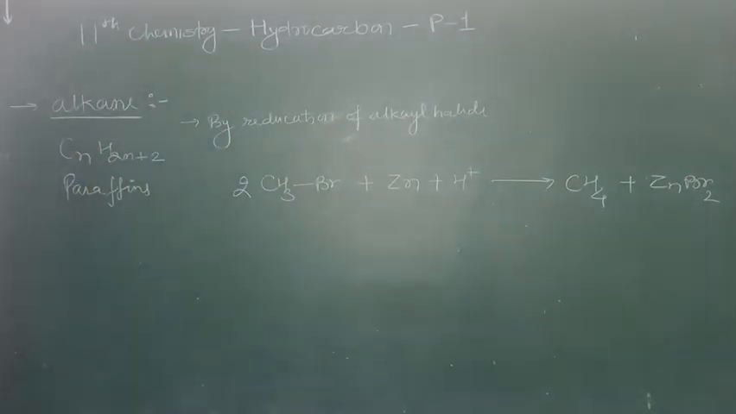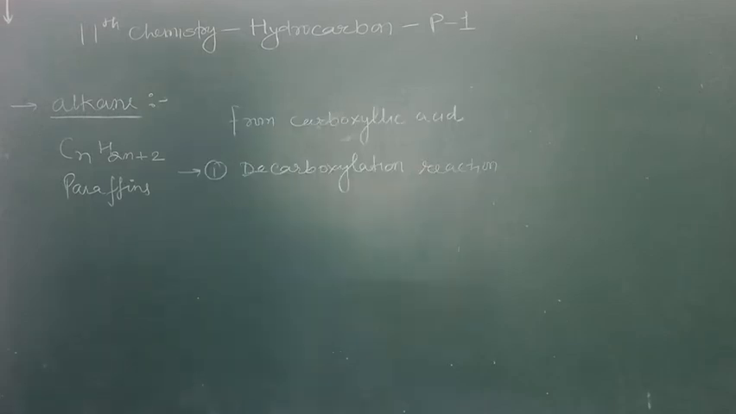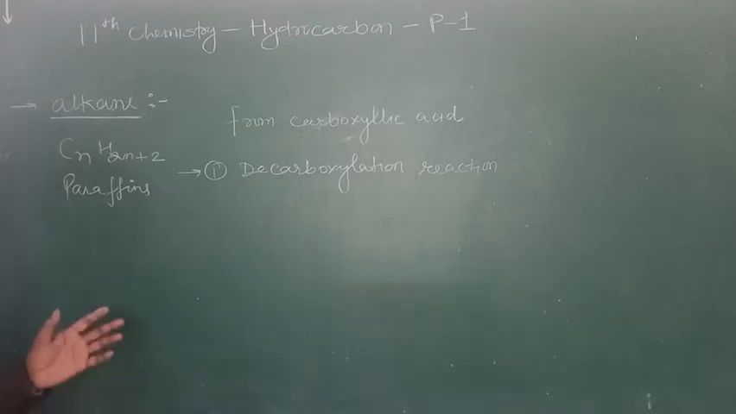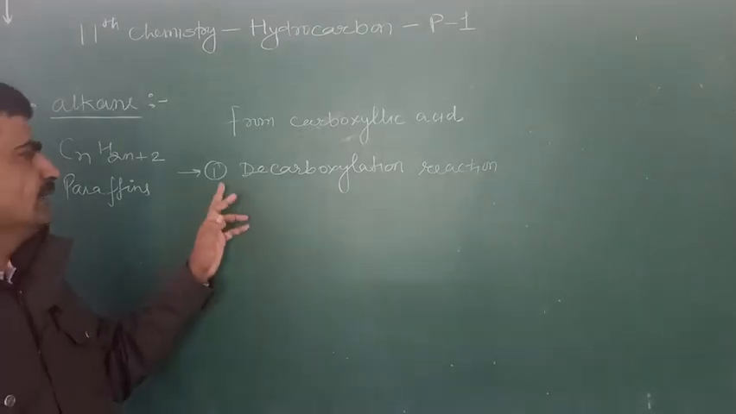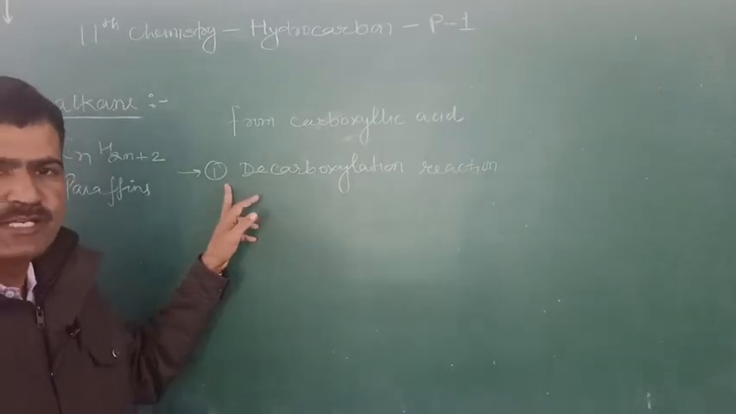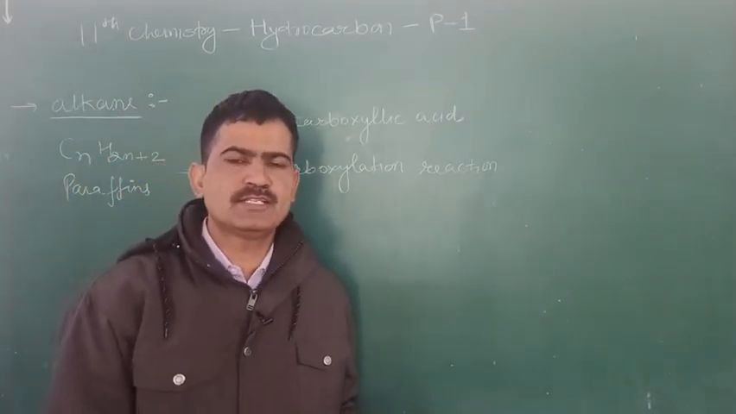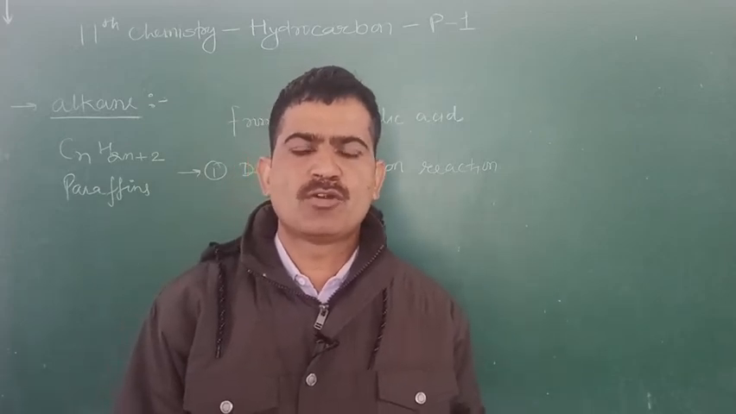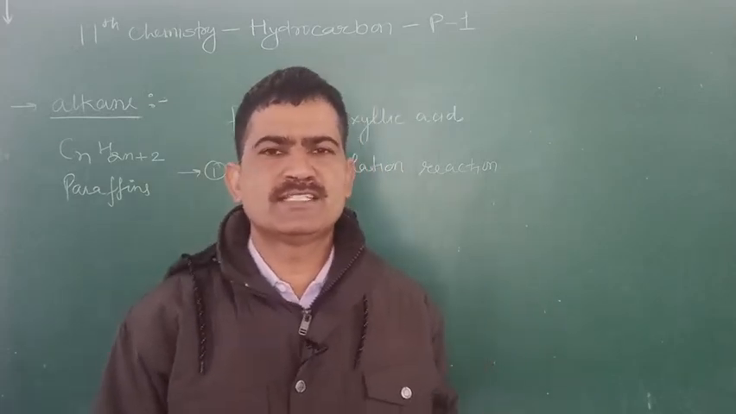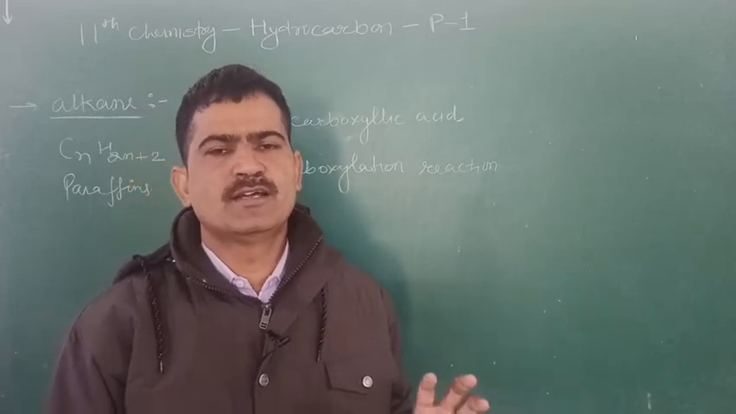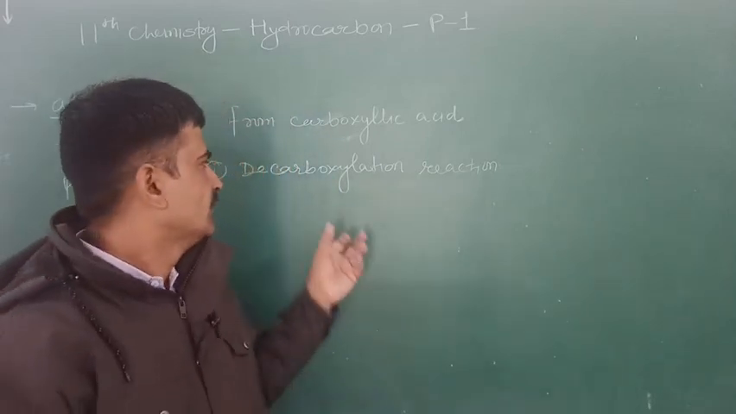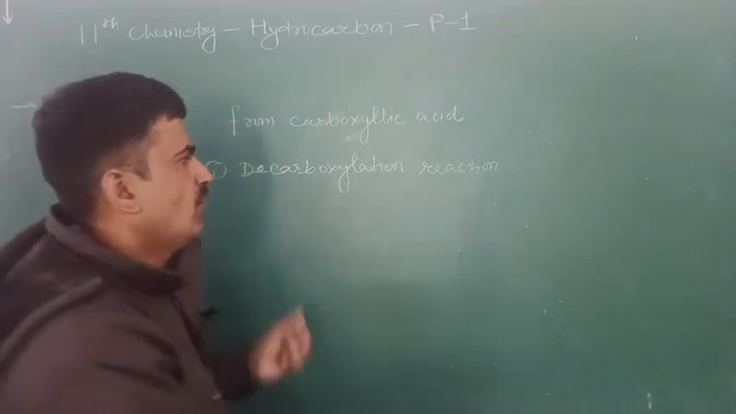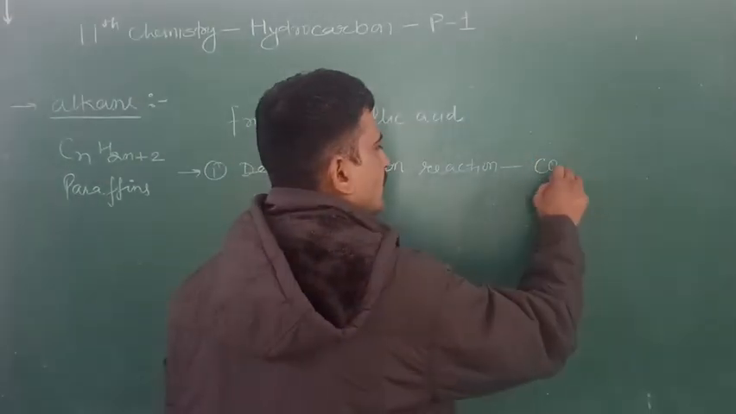Now the next method for the preparation of alkane is from carboxylic acid. In that we will first study the decarboxylation reaction. In the decarboxylation reaction, the process of removal of a carbon dioxide molecule from the carboxylic acid is known as the decarboxylation reaction. Decarboxylation means removal of carbon dioxide molecule.